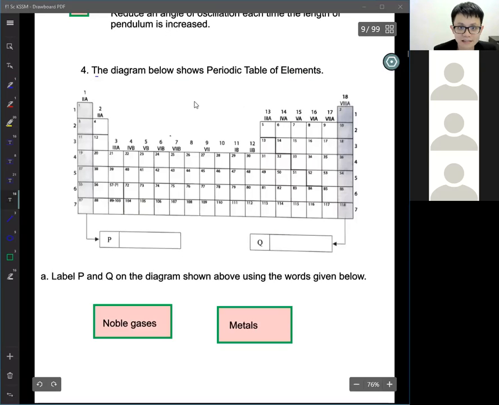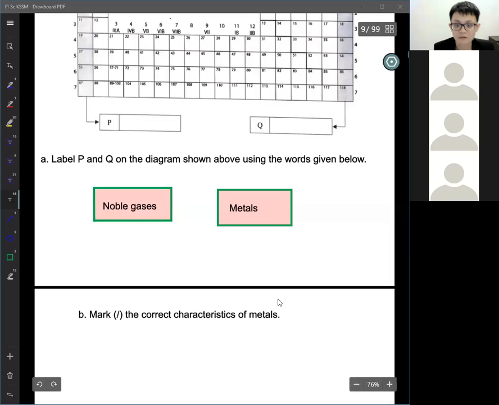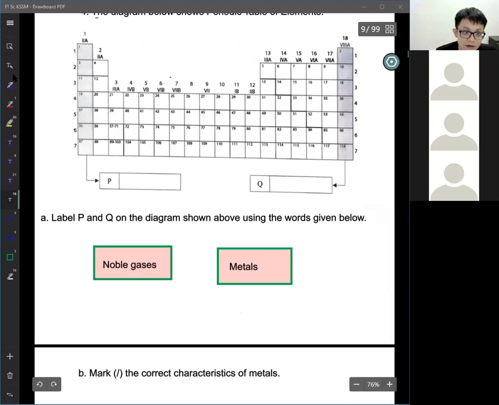Okay, for this question, the diagram below shows the periodic table, label P and Q above using the words given. So what is P and Q? So very good. So P, in this one, you just need to remember, okay? P is metal. So I just draw it metal. Just draw up here the arrow lah. Noble gas will be here. Okay, that's why it's called gas ma.